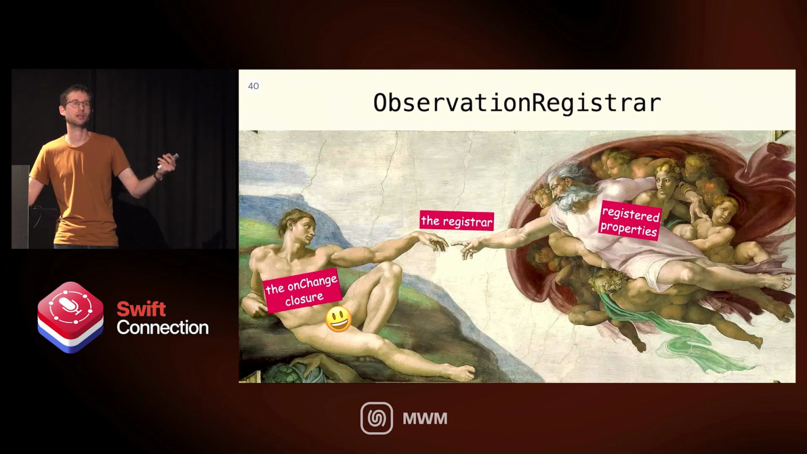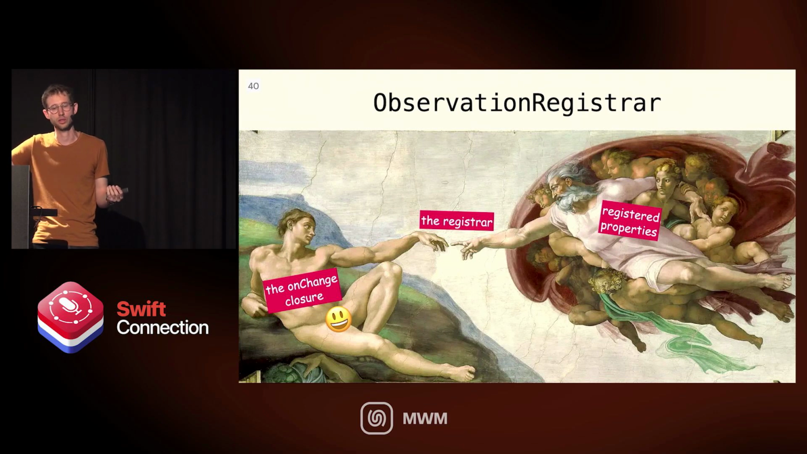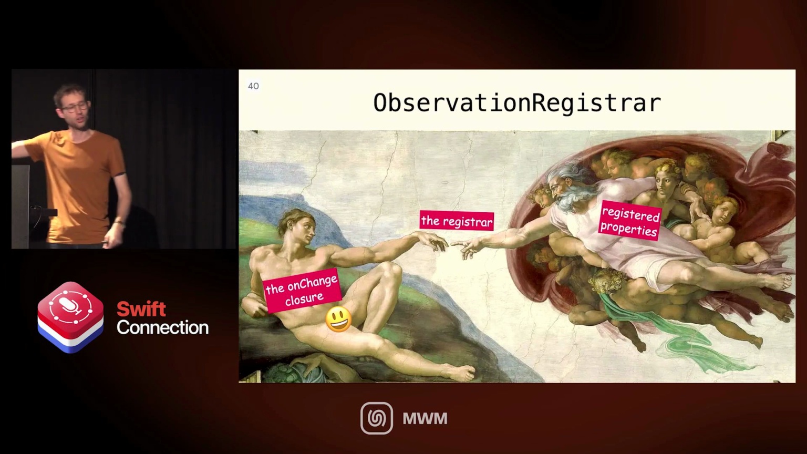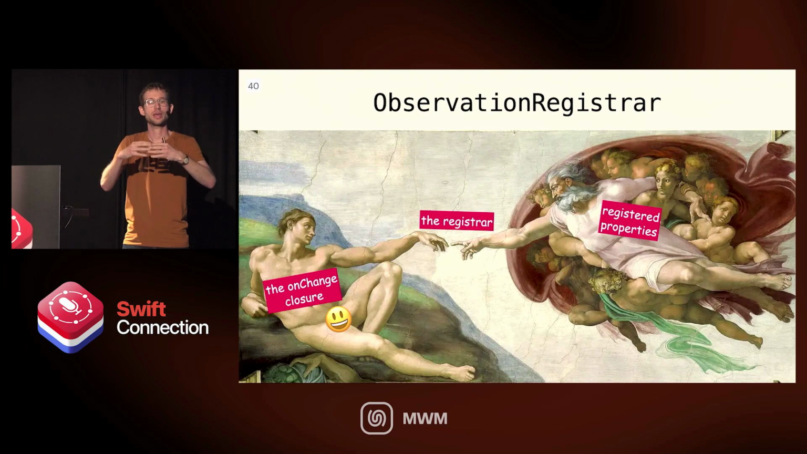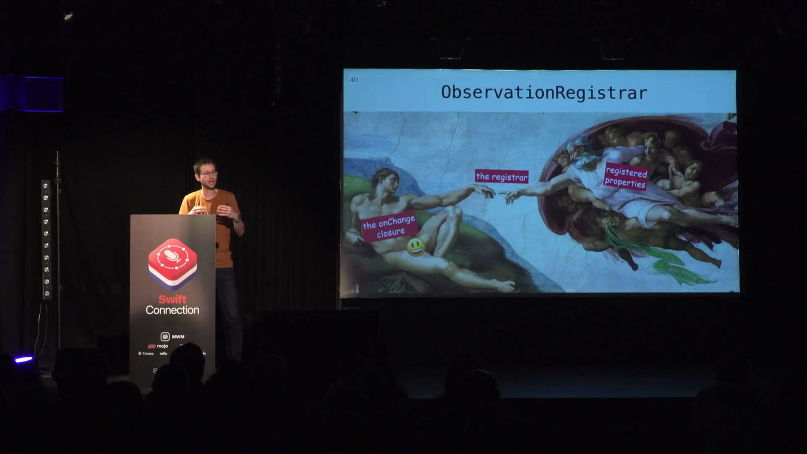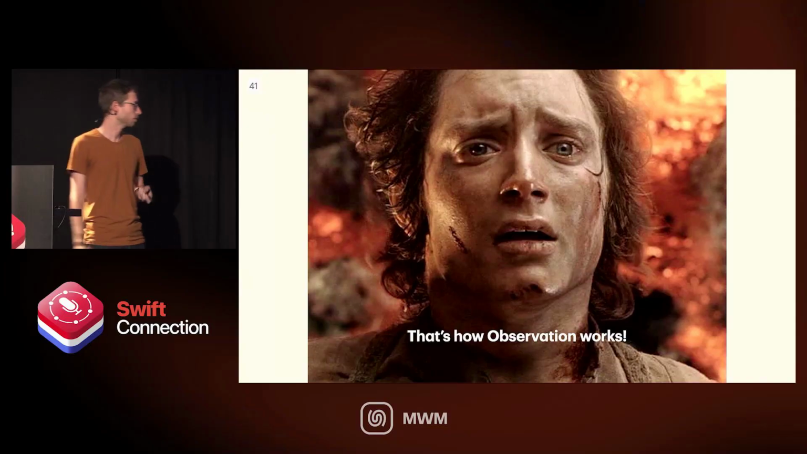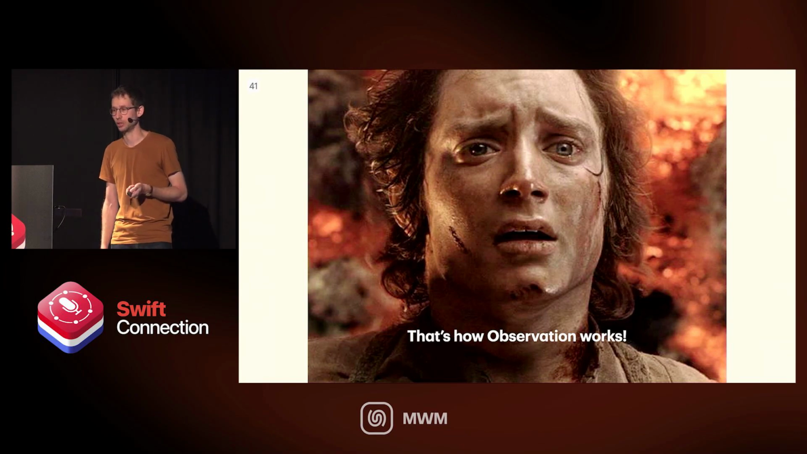And this is where we finally connect: we have the registered properties, the things we care about, the things that when they change, we want to call something, and we have this on-change closure on the other hand. I think I'm doing it upside down. Yeah, we have the on-change closure on this side that we want to call eventually, and finally the registrar has the connection between them. And that's basically it, because now the registrar can just take care of it. Now the registrar knows what we care about, it knows what to do when something changed, and it can just call the on-change closure. That's pretty much how observation works. There isn't much more to it.